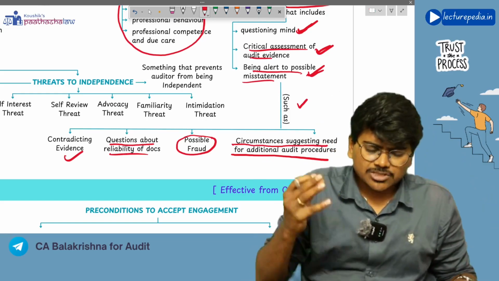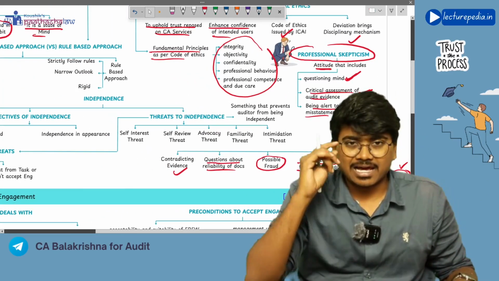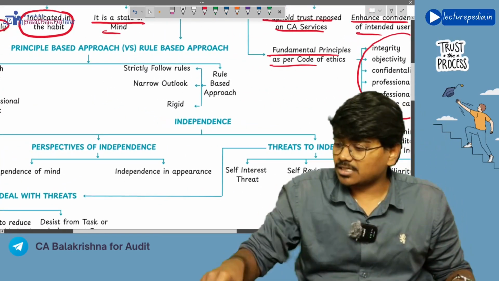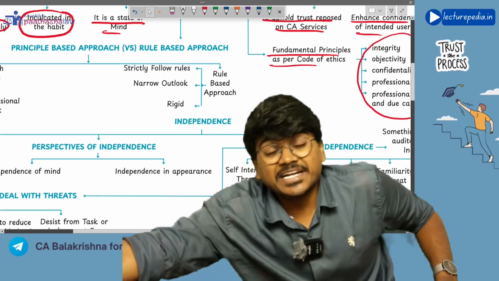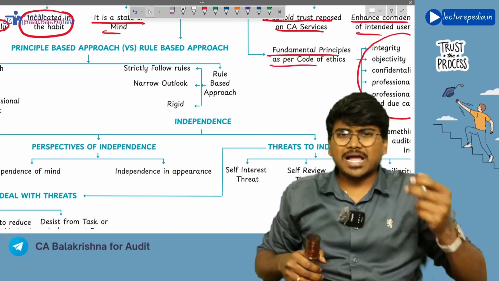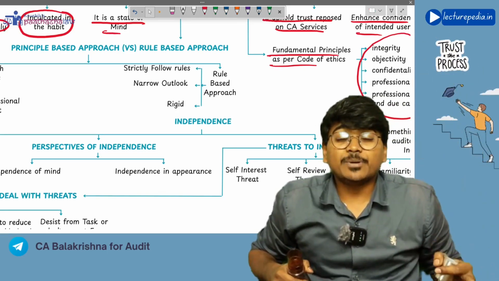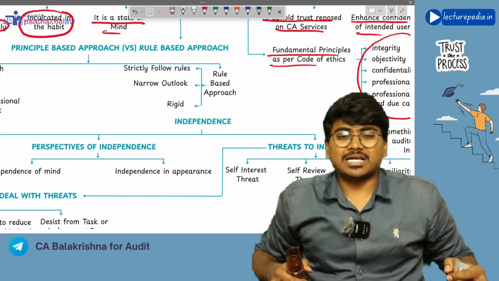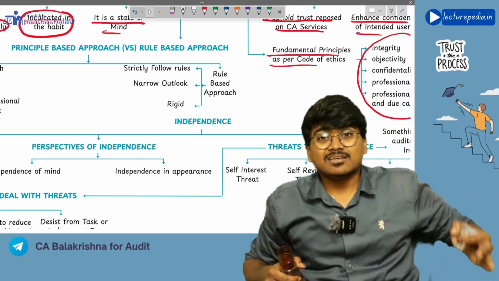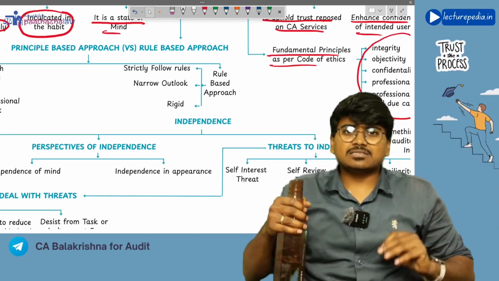Got it? So these are some of the examples of situations where the auditor needs to be alert. Next, in this Code of Ethics, discussion with respect to independence is also made. About this independence also, we have discussed in the first chapter. What is meant by independence? Independence means not showing biasedness. You should not be influenced by any third party's will and wishes. That is known as independence.